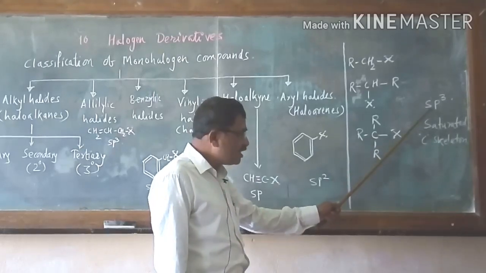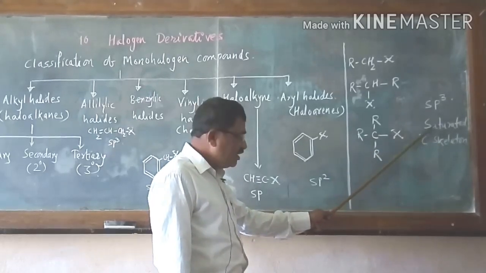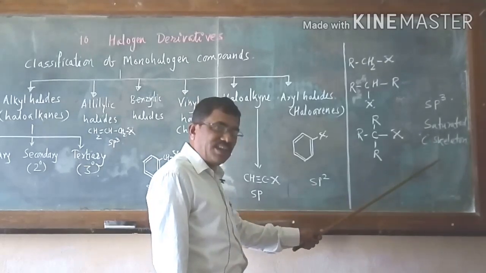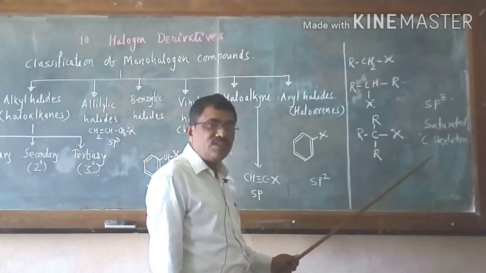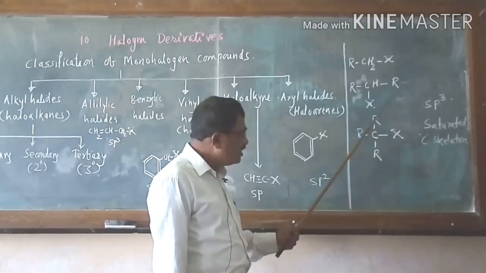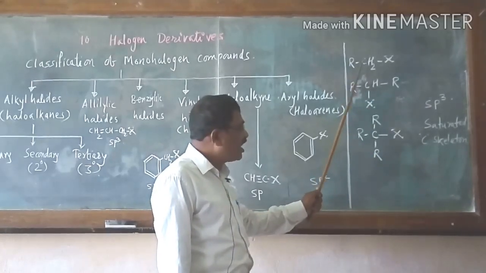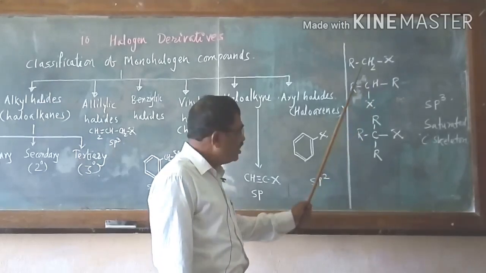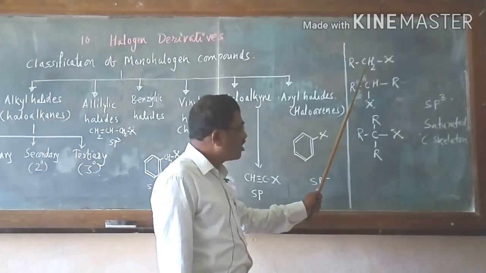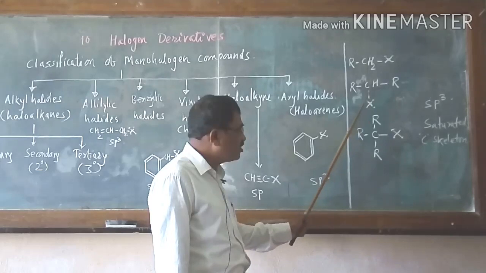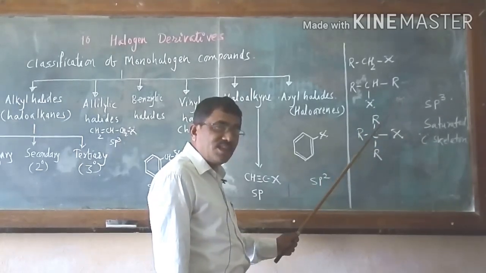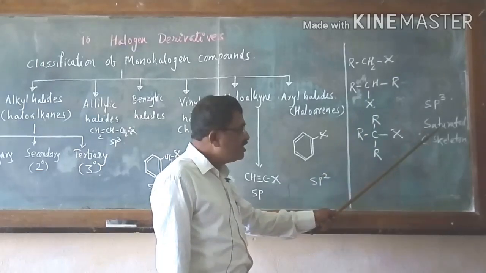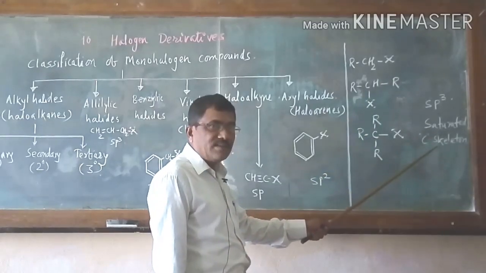It is also sp3 hybridized. It is also a saturated carbon skeleton. All these haloalkanes are saturated. Why? There is a single bond only between the carbon-carbon skeleton. See here single bond, carbon, single bond, carbon, single bond, single bond. It means all these are the saturated carbon skeleton.